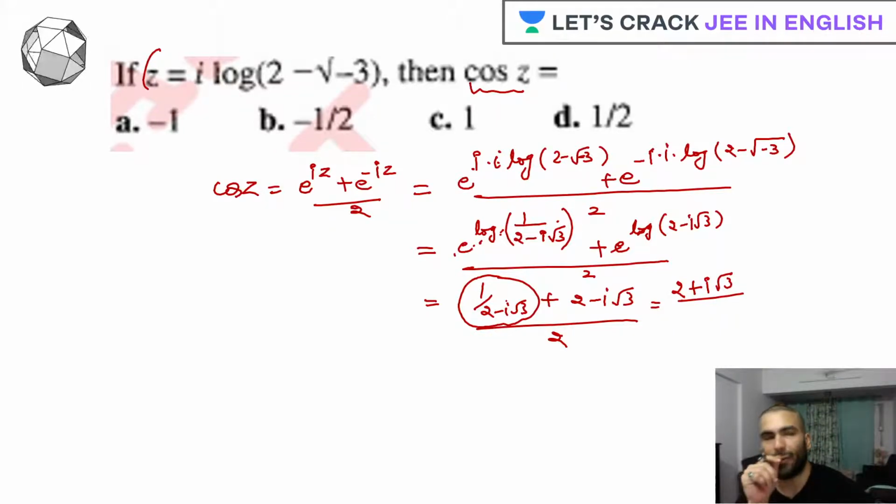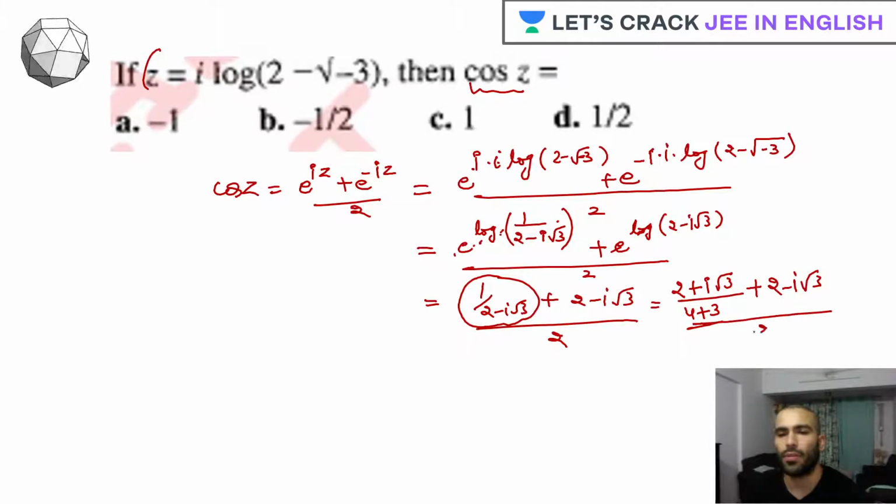What exactly will you be getting? Yes, they will add up. So we'll have 4 plus 3. Since a conjugate and a complex number, whenever they are multiplied, what do we get? Mod of z square. Plus 2 minus iota root 3 upon 2. Here this is 7, so 2 plus iota root 3 plus 14 minus 7 iota root 3 by 14.